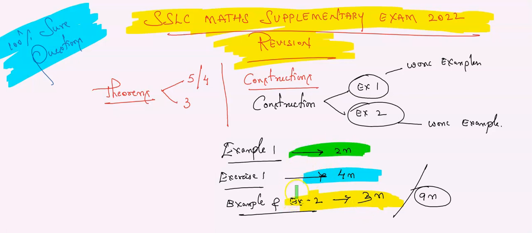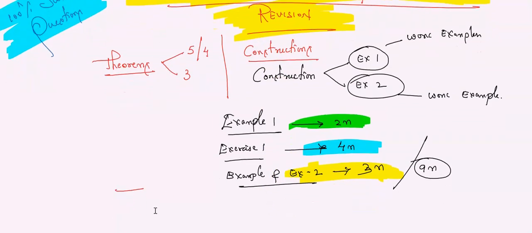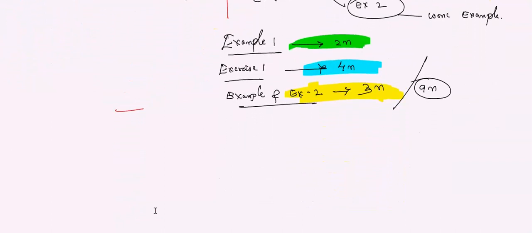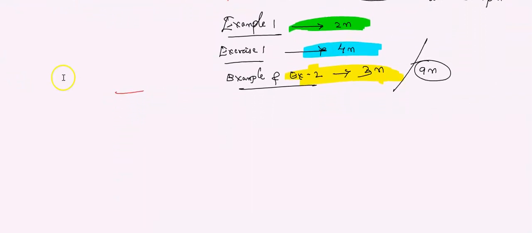That question was: divide a line segment in the ratio 3:2, 5:3. That is example number 1. Example number 1 type questions are in your exercise problems also, question number 1. In your textbook they have given only one example and one exercise problem related to the topic. Only 2 questions are there in your textbook. Got it? Is this clear? Good. So this is the next thing you have to practice. Now coming back to the next type of construction which you need to practice. Till here how many marks have we covered?